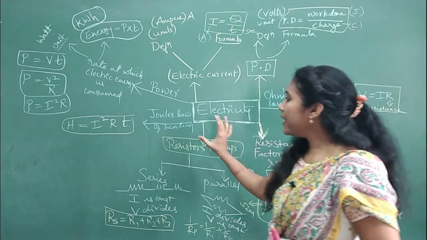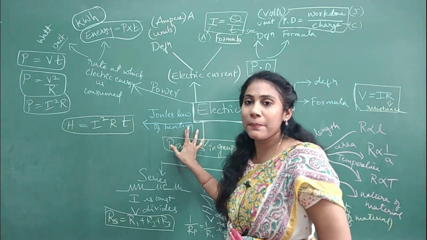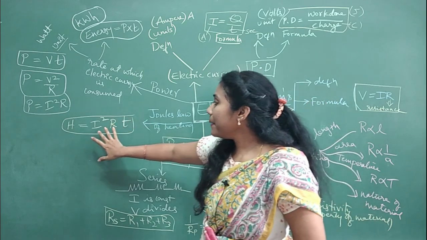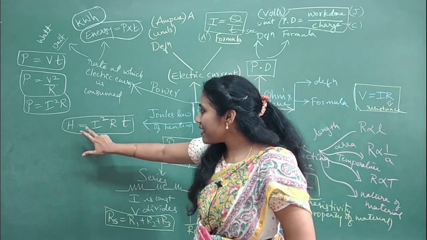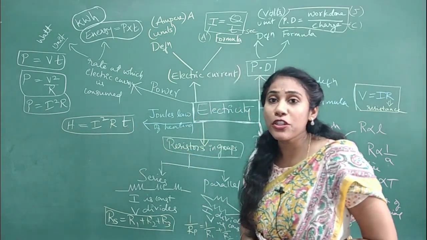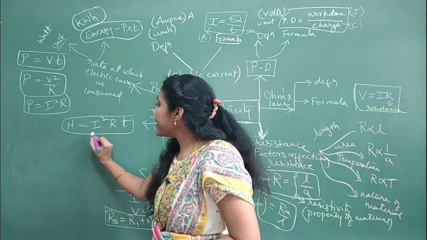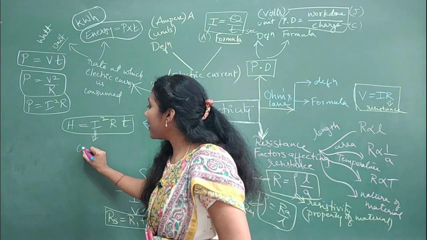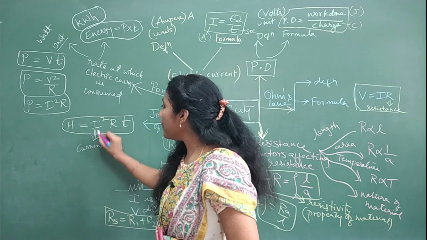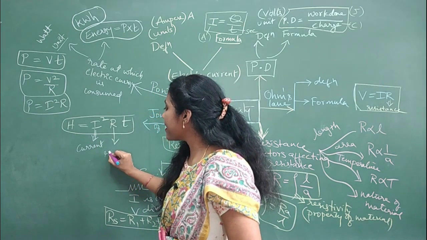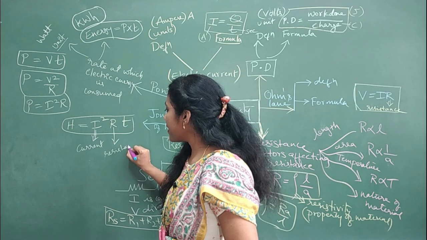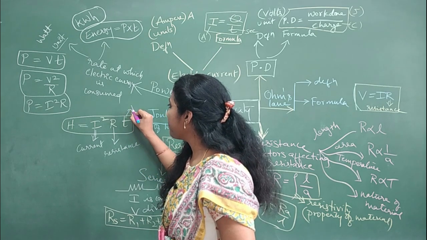And after that, Joule's law of heating: the definition they may ask you, or the mathematical form. This is the mathematical form of Joule's law of heating. So what is I here? I is nothing but current, R means resistance and T means time.